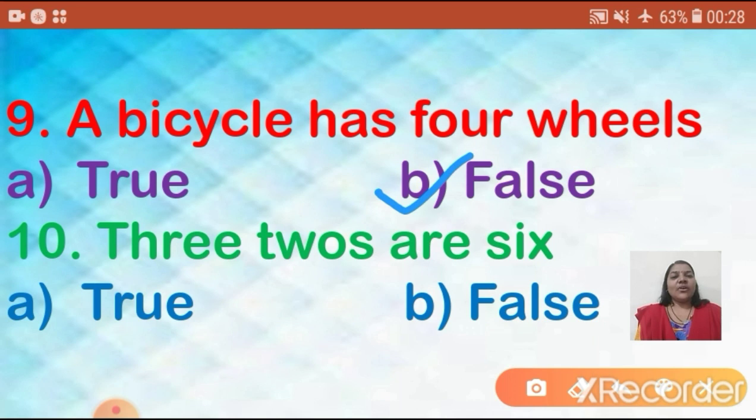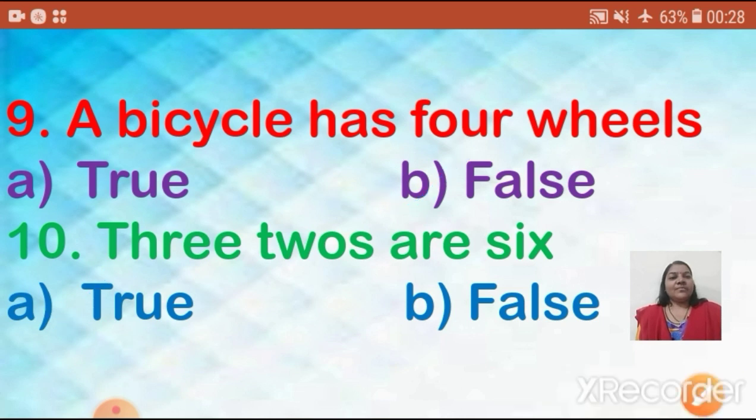Is it true or false? Yes, the answer is true. So I will put a tick mark on true. I hope, children, you all are understanding. This type of questions will be asked in the exam.